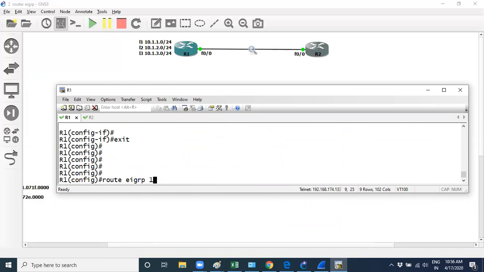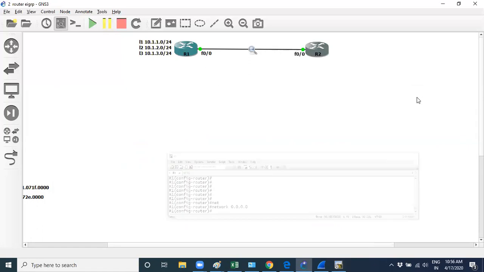Suppose I'm using AS number 1. Here I'm going to use the network command 0.0.0.0. You'll see R1 will start sharing the hello message.